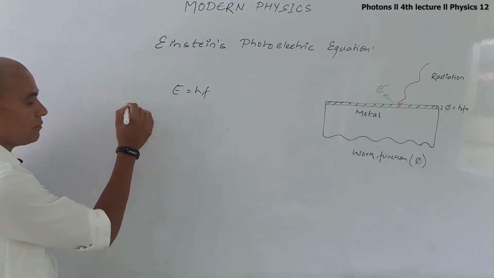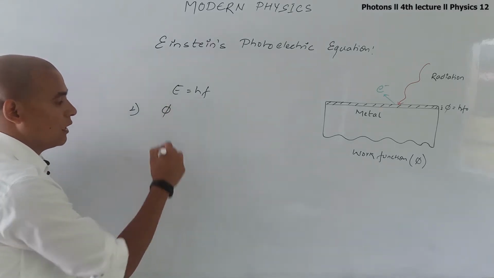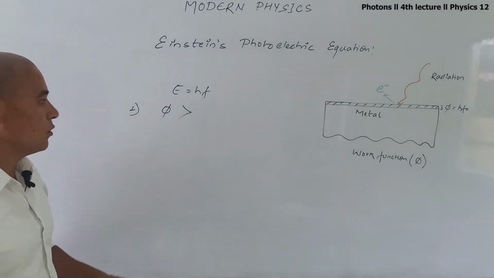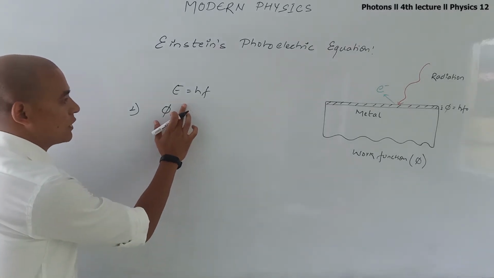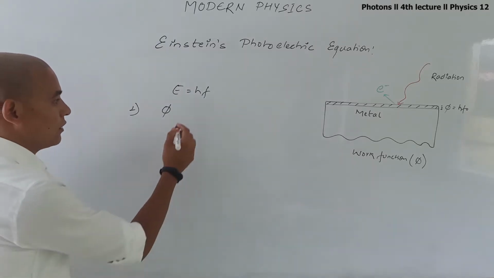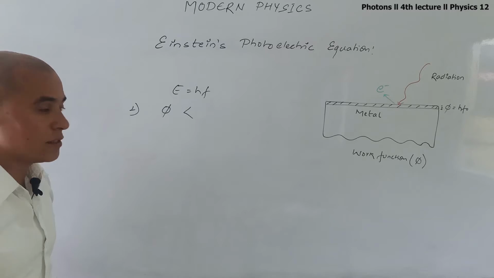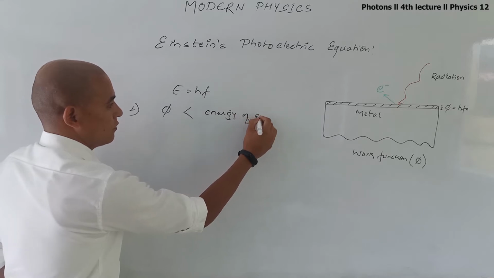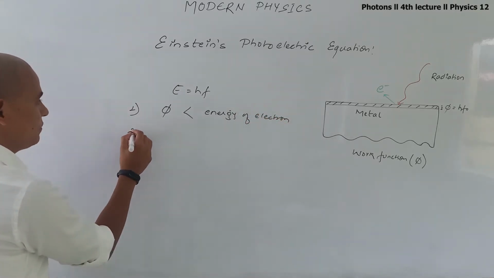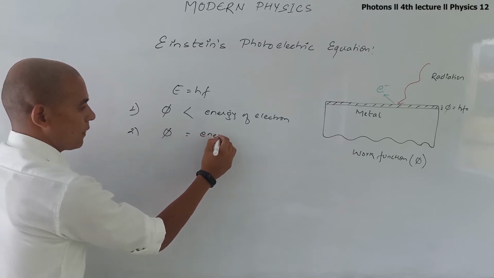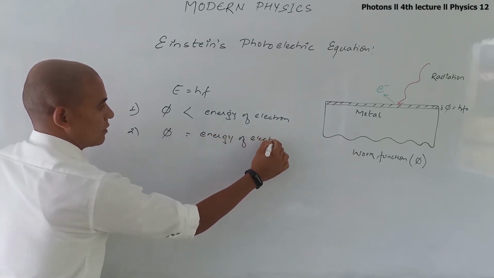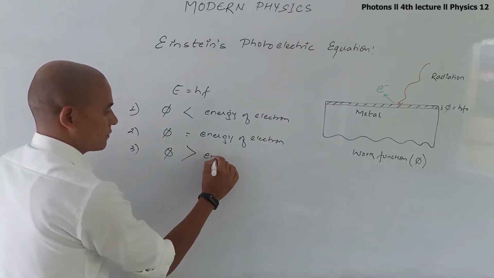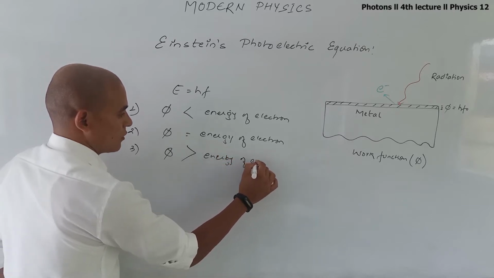Number one, when the work function is less than the energy of the electron, let me just write E for energy. In the second condition, when the work function is equal to the energy, and third, when the work function is greater than the energy. So what happens?